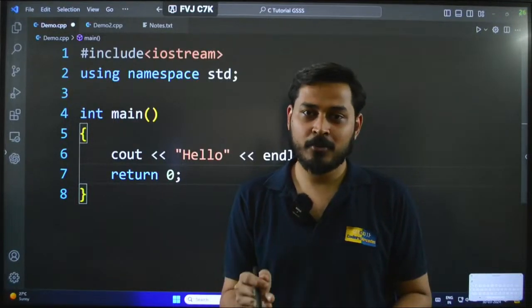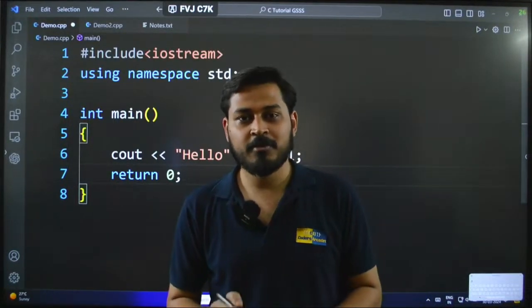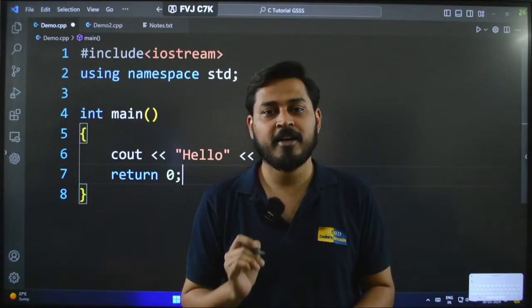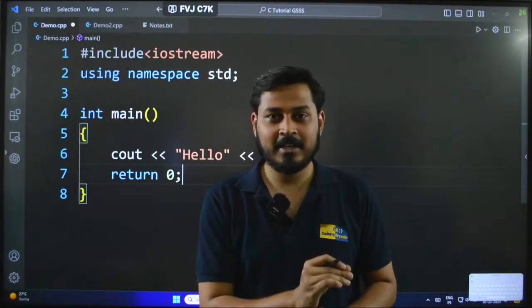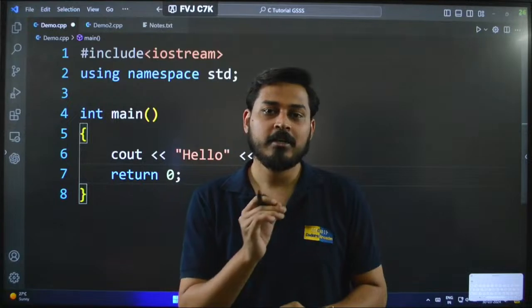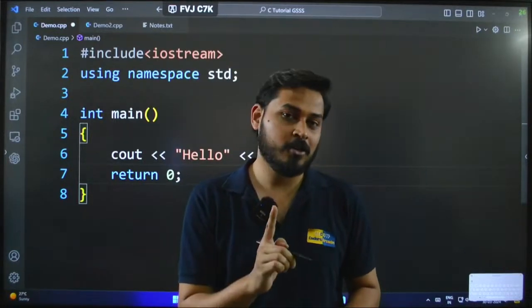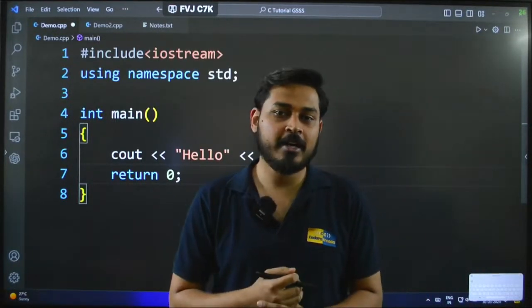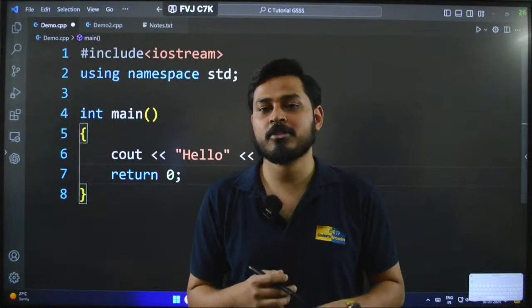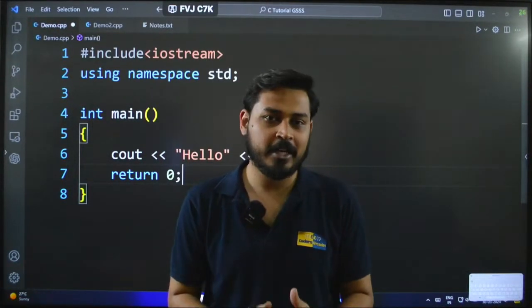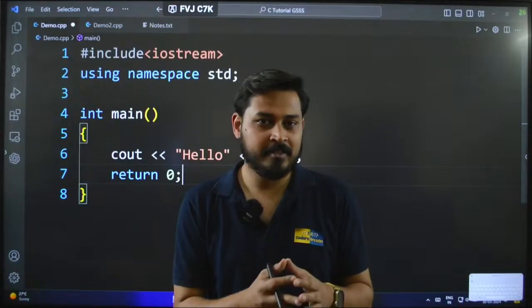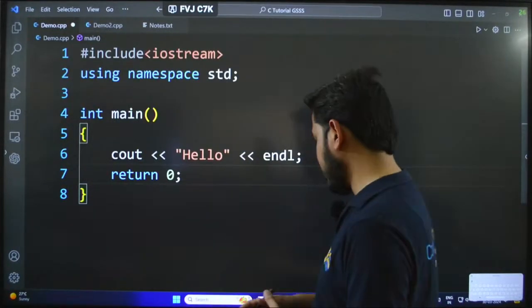Let us continue from today's concept, and today's concept we will start from the very basic part, and that is comments. In the last class I explained preprocessor directives, which was the first concept. Now the next concept which I am going to take is comments. Comments is a very small concept which can be covered in 5 to 10 minutes, and for that reason I am taking this first. Okay, so let's move on to comments.